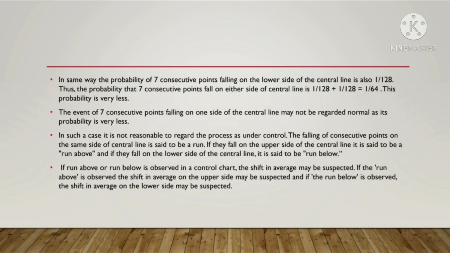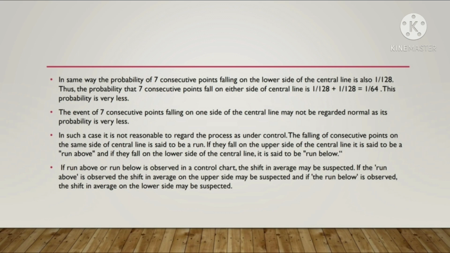In the same way, the probability of 7 consecutive points falling on the lower side of the central line is also 1 upon 128. Thus, the probability that 7 consecutive points fall on either side of the central line is 1 upon 128 plus 1 upon 128, which is equal to 1 upon 64. This probability is very less. Even 7 consecutive points falling on one side of the central line may not be regarded as normal, as its probability is very low. In such a case, it is not reasonable to regard the process as under control.